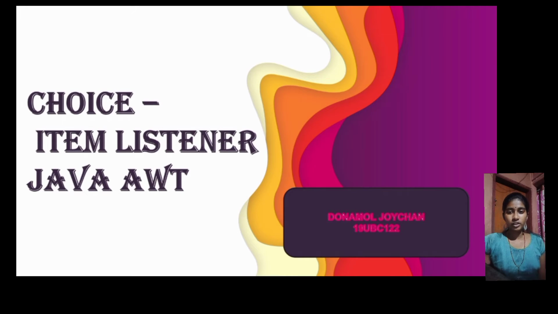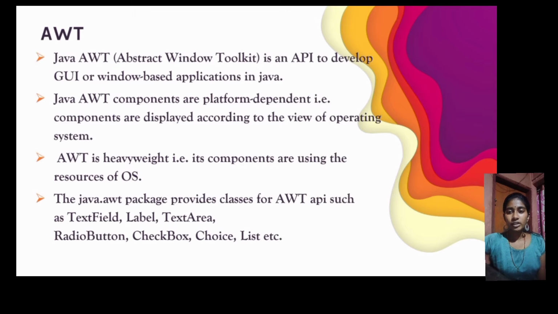What is AWT? Java AWT, Abstract Window Toolkit, is an API to develop GUI or window-based applications in Java. Java AWT components are platform dependent, that is, components are displayed according to the view of the operating system. AWT is heavyweight, that is, its components use resources of the OS.